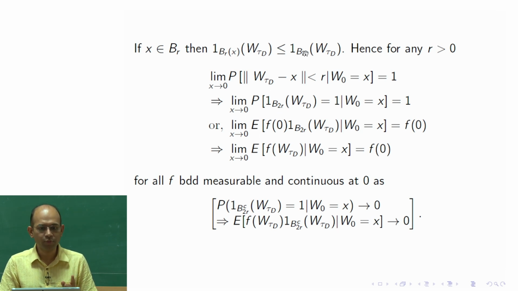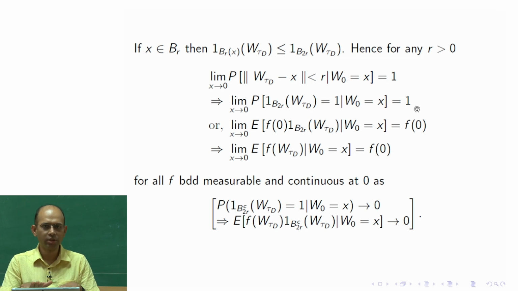If this value is equal to 1, of course, this value would also be 1, because this cannot be smaller than this value. So, this event implies that 1 B2r of w tau d is equal to 1, okay. So, this is actually a larger event. If this converges to 1, this would also converge to 1. So, limit x tends to 0, 1 B2r w tau d is equal to 1 given w0 is equal to x is equal to 1. This is the way to go to the general function.